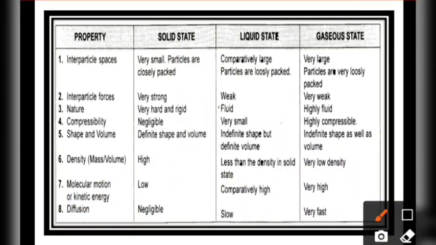Now the diffusion, I have already told you, because of the spaces between the particles, they have the capability to diffuse. As the space between the particles of solid state is very, very low, they have a negligible rate of diffusion. Liquids have slow diffusion, and the gaseous diffusion can be very fast. Hopefully you'll come to know about this.